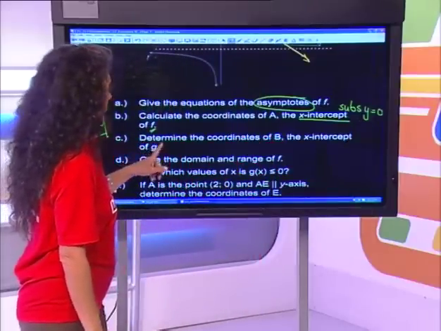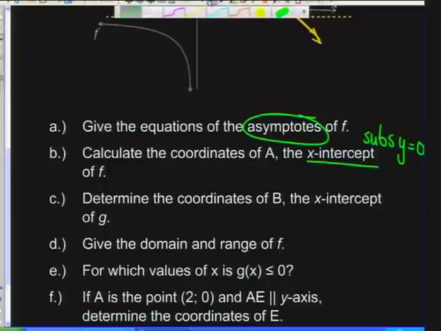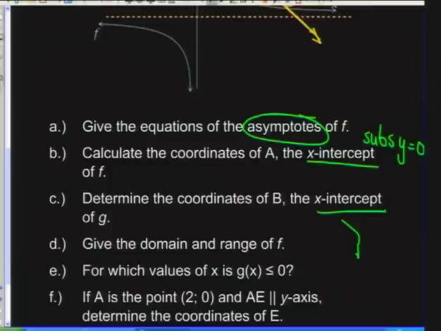Determine the coordinates of B, the x-intercept of g. So we've got another intercept. So we have an x-intercept again. So we want to substitute. We want to substitute y equals 0.